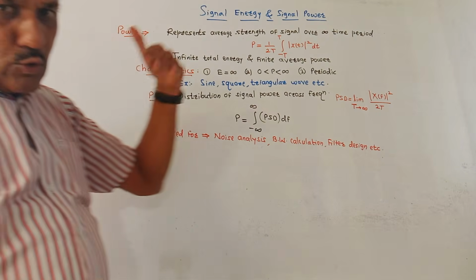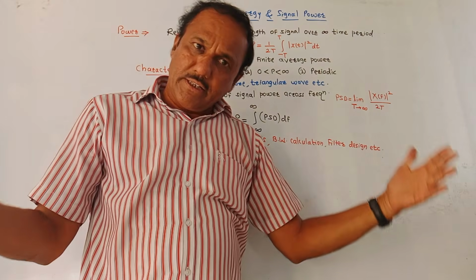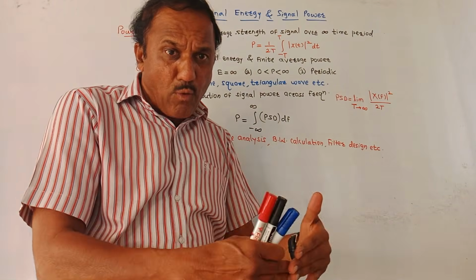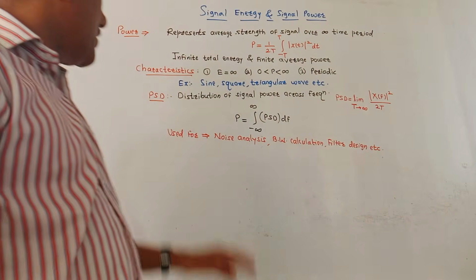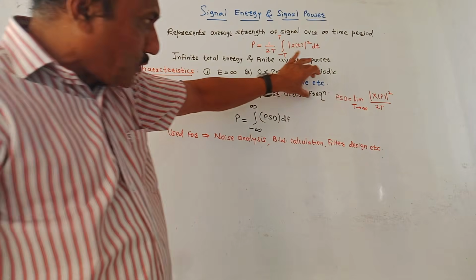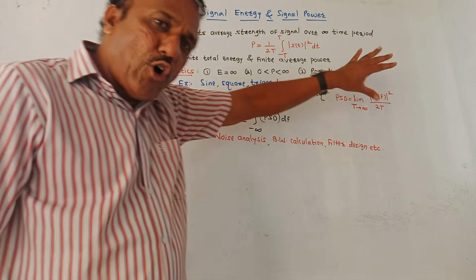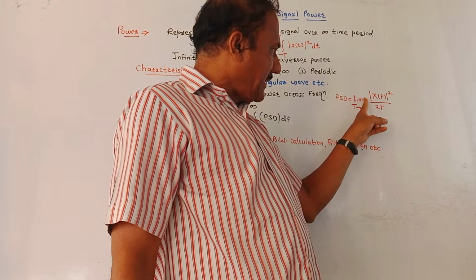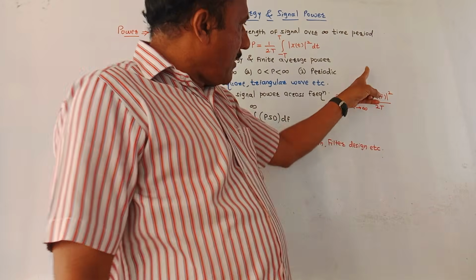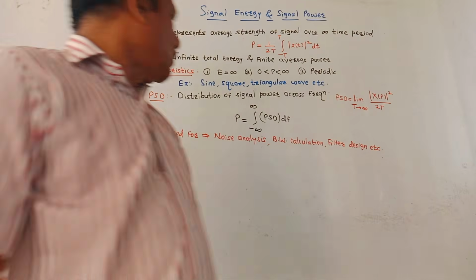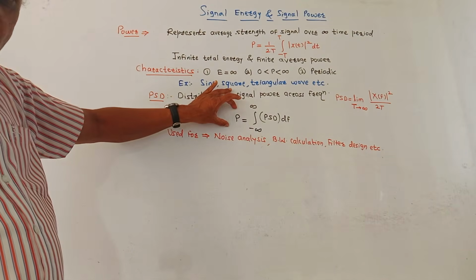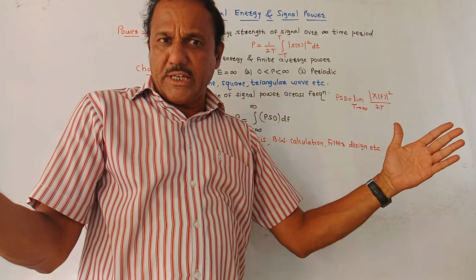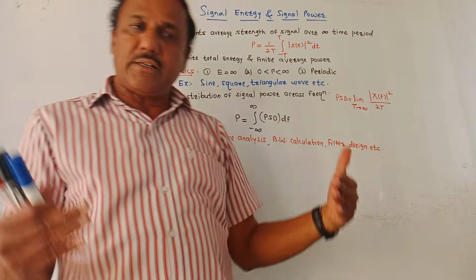Then PSD, similar to ESD, PSD is power spectral density, which represents the curve that explains the distribution of power over the given frequency range. So the distribution of signal power across frequency gives us an idea of power spectral density. Mathematically, PSD is given as limit as T tends to infinity of mod of X of f squared upon 2T. The power of a signal can be calculated from its PSD curve. It is very much similar to the ESD we discussed in case of energy spectral density.